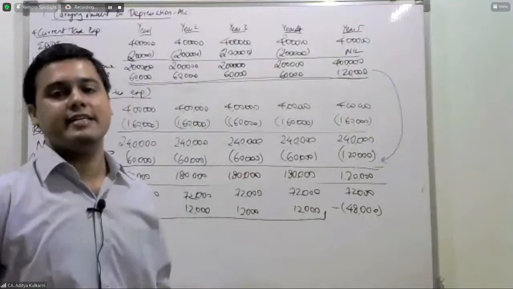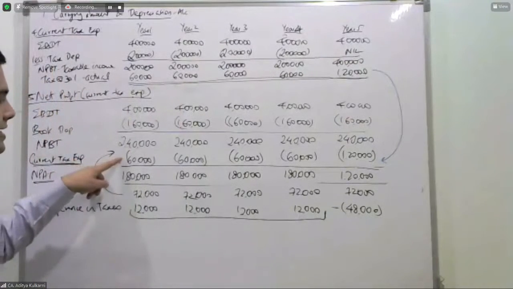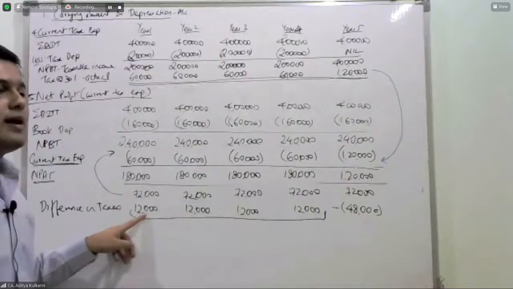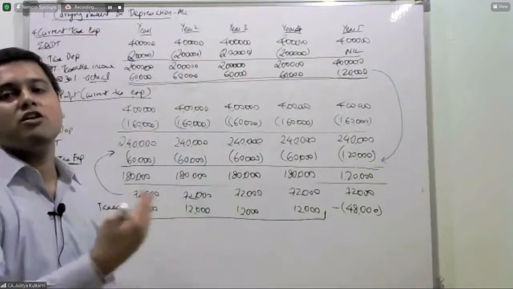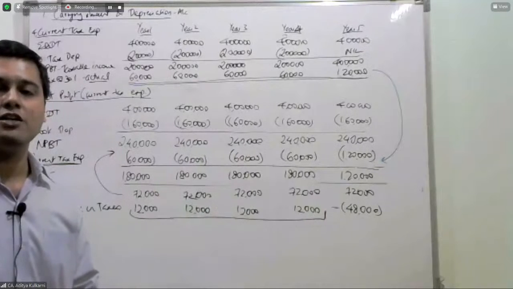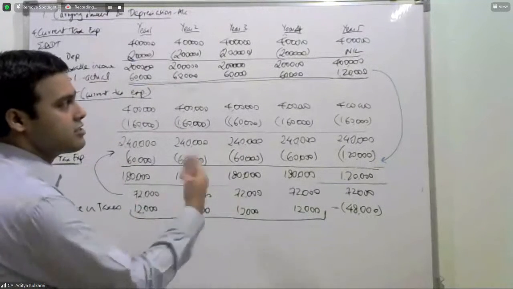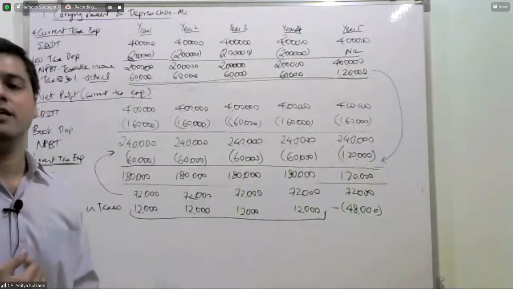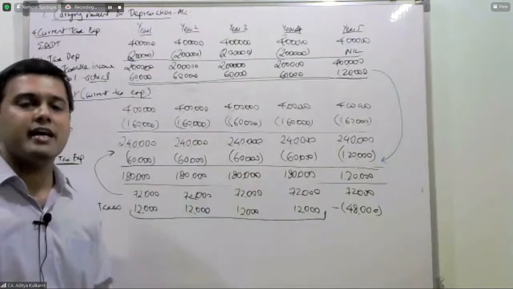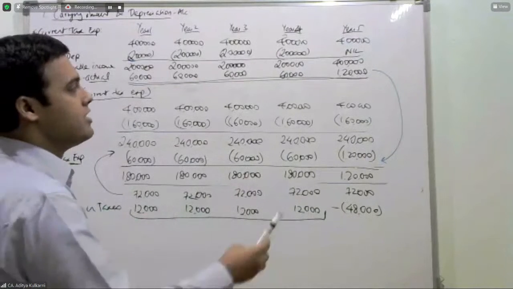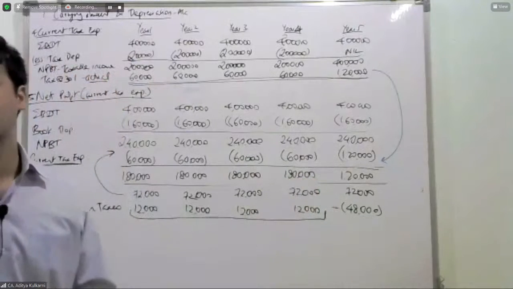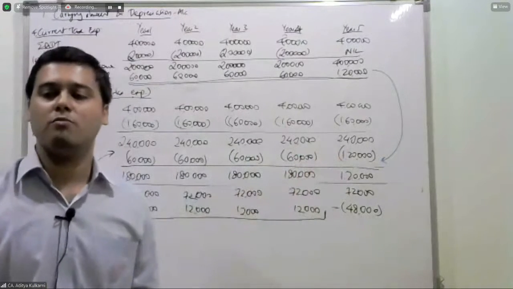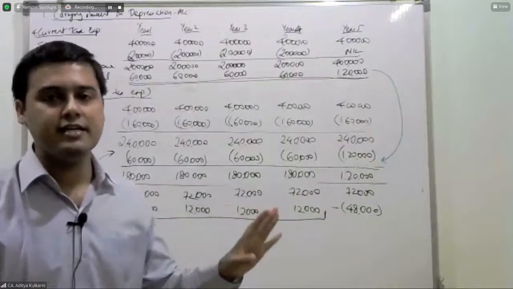So what the standard tells, this 12,000, current tax is 60, but it should have been 72,000. This additional 12,000 is a postponement of your tax. You have postponed this tax to year 5. You have postponed 12,000 to year 5 in each of the 4 years. And in year 5, that sudden expense is coming and hitting you in the form of 1,20,000 current tax expense.